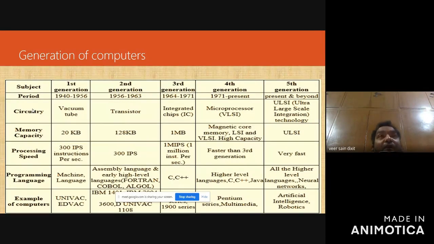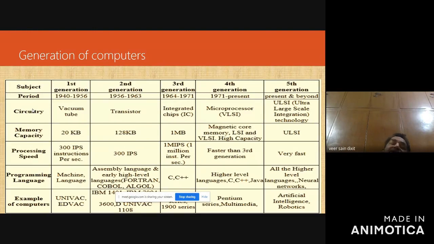It's very close to hardware, so execution speed was faster, because you were solving the problems by writing programs in terms of 0 or 1, right? What were the examples of computers in the first generation? UNIVAC, EDVAC. These were the two systems developed in the first generation.